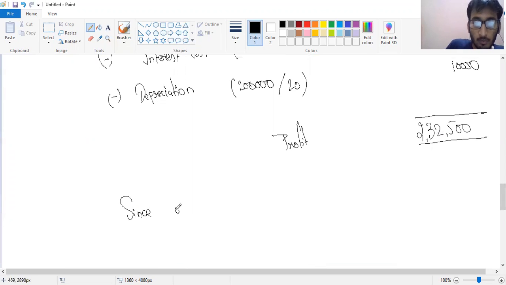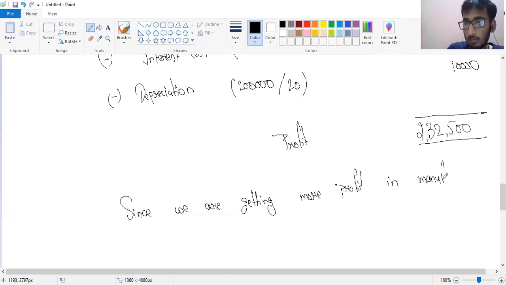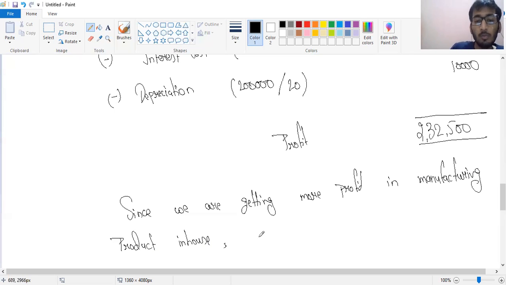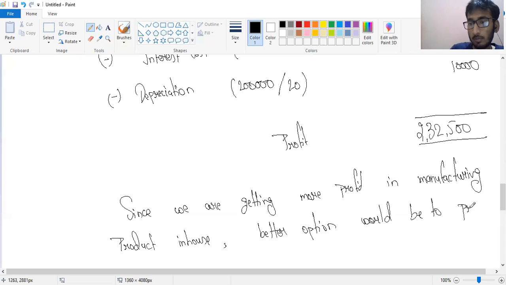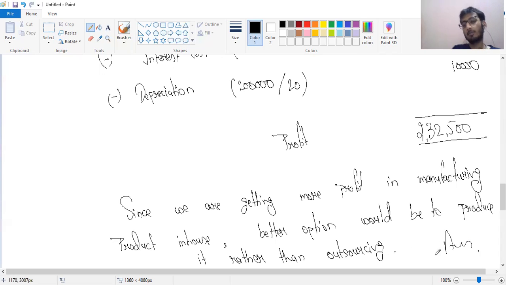Since we are getting more profit in manufacturing the product in-house, the better option would be to produce it rather than outsource. This is the answer.